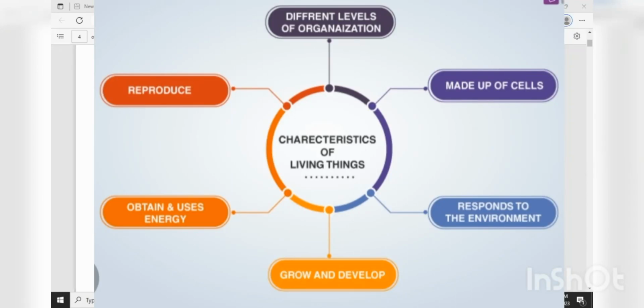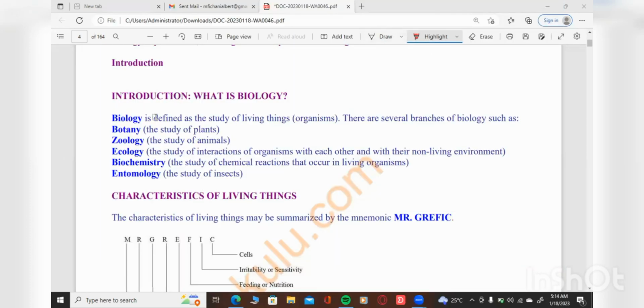And we are going to look at just the introduction part of it. And then after doing that, we're going to try and look at the characteristics of living things or living organisms, all right? This is where we're going to look at the branches of biology, then the characteristics of living things. After looking at the characteristics of living things, we'll be able to answer, what is biology? So you can define biology as the study of living organisms.